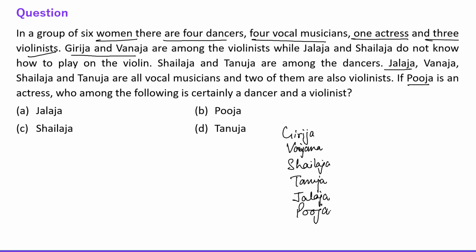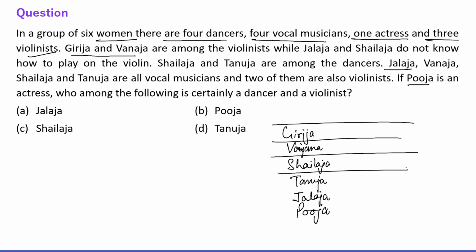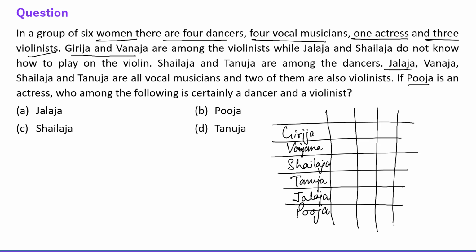So there are 6 women, right? And 4 dancers. So let's say this is dancer. Vocal musician.